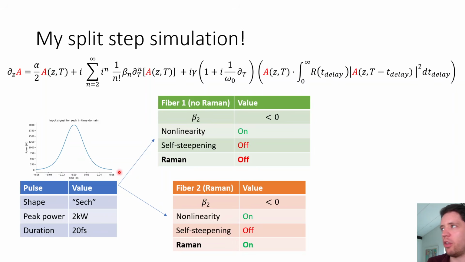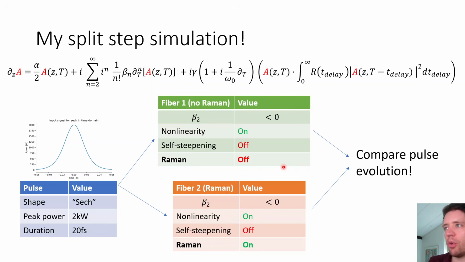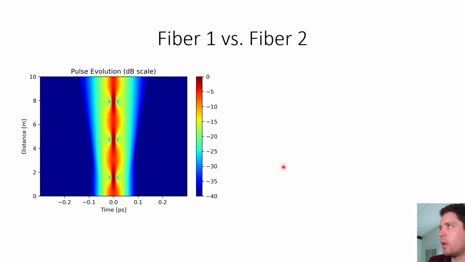So if I propagate the same pulse through these two fibers, we can compare the output and get insight into what happens when a very intense, very short pulse is affected by the Raman effect inside of a medium. So let's try and compare their evolutions. In this diagram to the left, we see the temporal evolution of the pulse if we propagate it through fiber number 1. If you watched my previous video on solitons, you'll notice that this is classic second order soliton behavior, where initially we have a hyperbolic secant pulse that squeezes into a big spike and then broadens out and oscillates back and forth as we propagate throughout the medium.